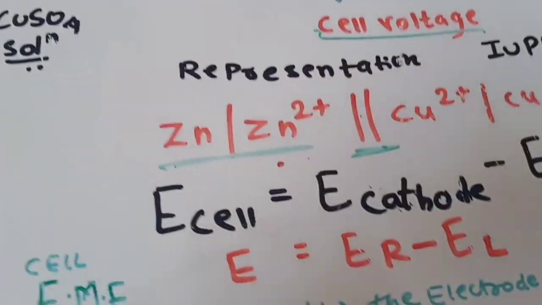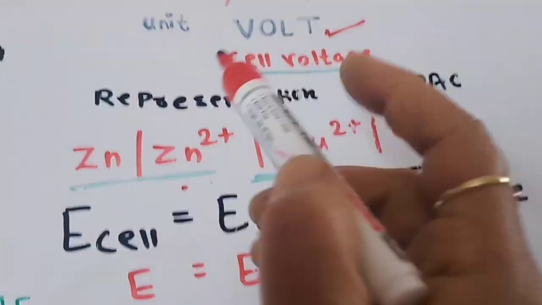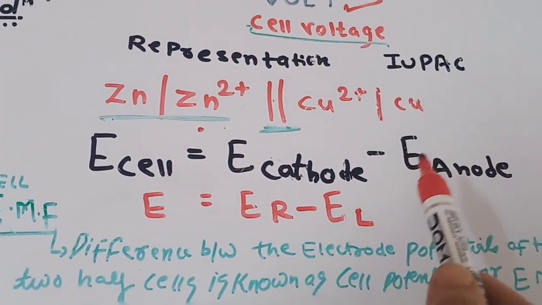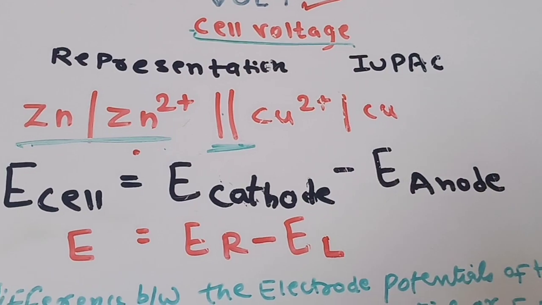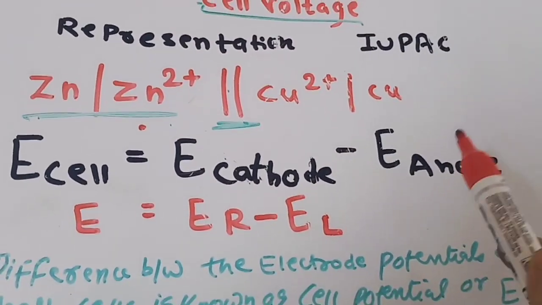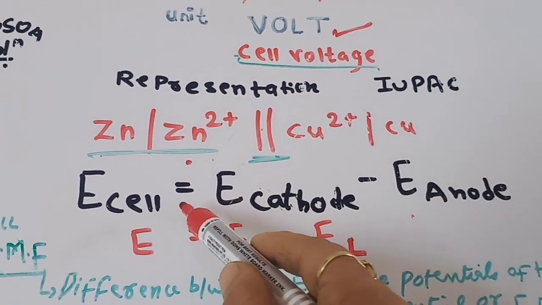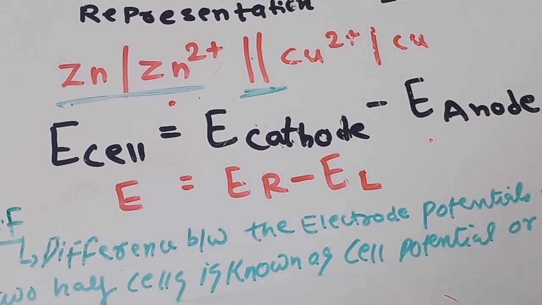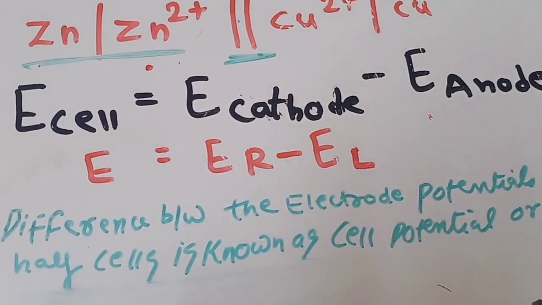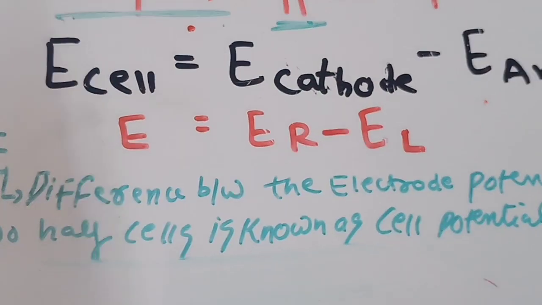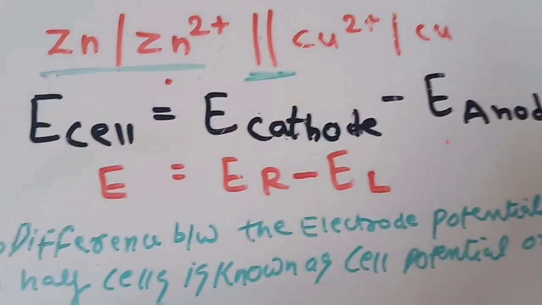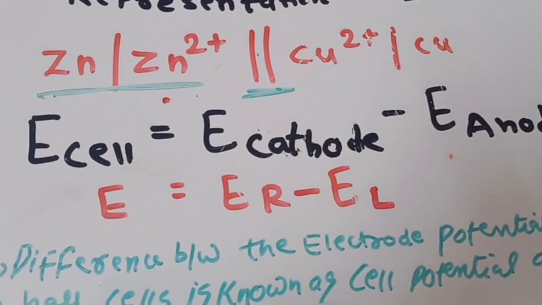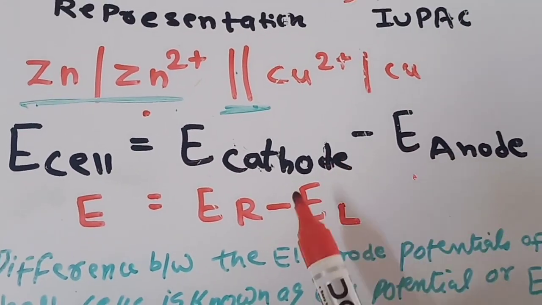After the cell representation, the electromotive force or cell EMF can be calculated by subtracting the electrode potential of the anode from that of the cathode. We can also say the cell EMF is represented by E equals E right minus E left, where E is the electrode potential. So to get the potential of the cell, we subtract the electrode potential of the left hand electrode from that of the right hand electrode.